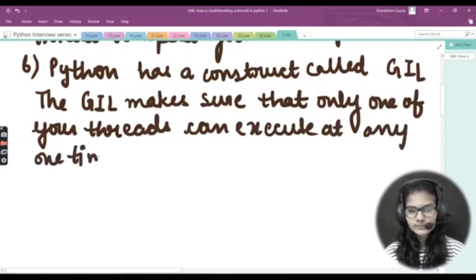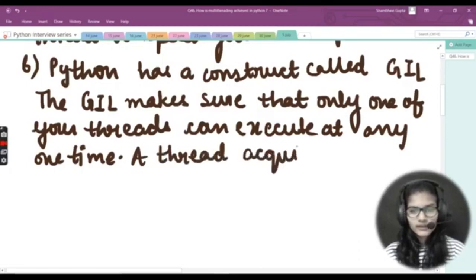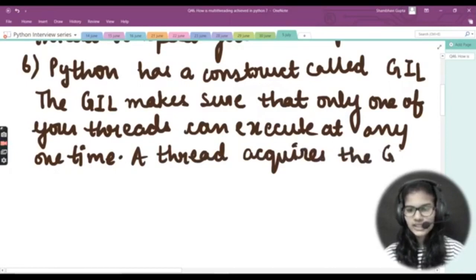So what's the use of this GIL? That is my global interpreter lock. It makes sure that only one of your threads can execute at one time. Here I'll write: a thread acquires the GIL, the global interpreter lock.